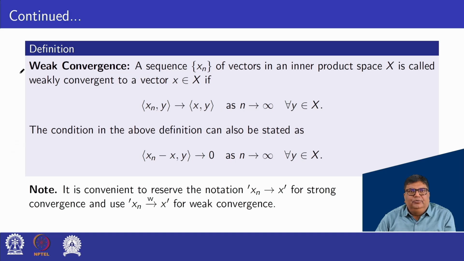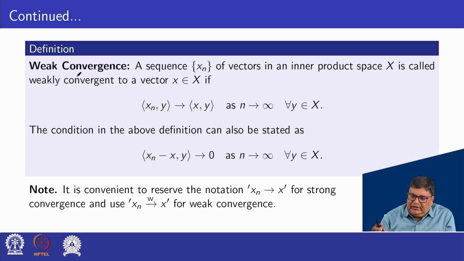So weak convergence in inner product space is defined as follows. A sequence xn of vectors in an inner product space X is called weakly convergent to a vector x belonging to X if the inner product of xn and y converges to the inner product of x and y.